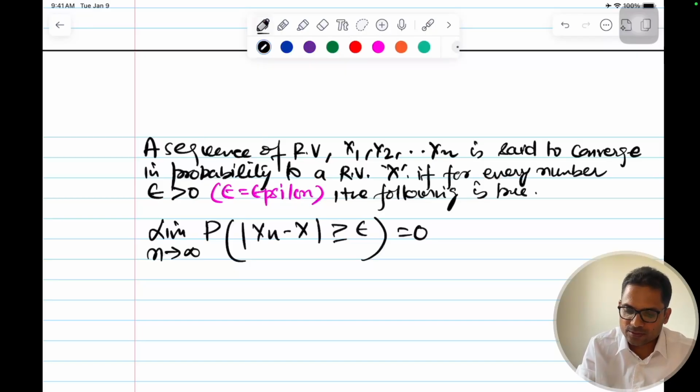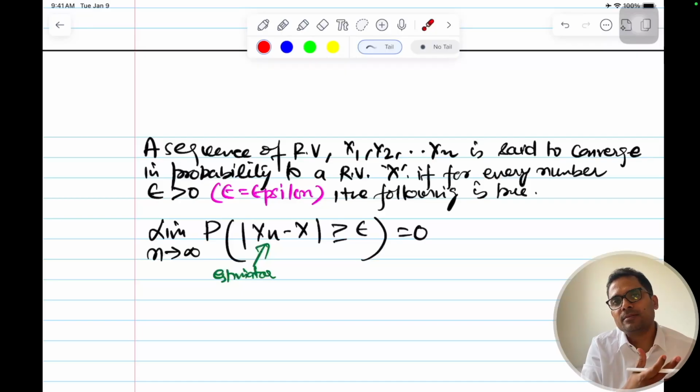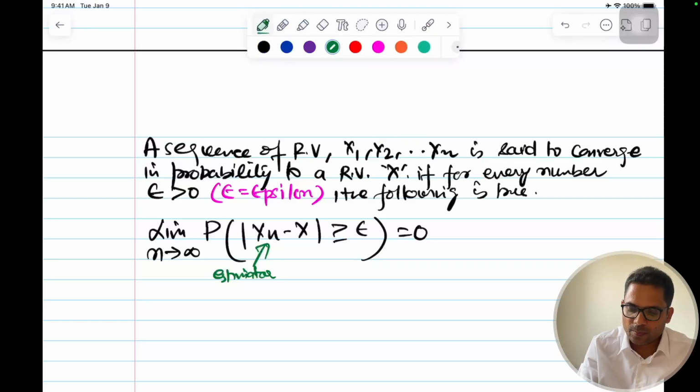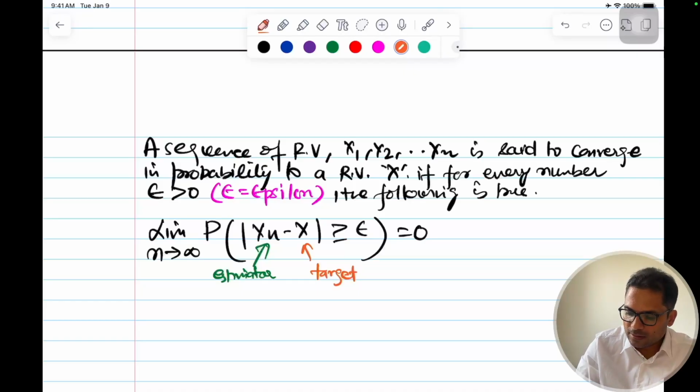Let me write these terms for you. Generally this x of n is called our estimator, with which we try to estimate something. We have a sequence of random variables trying to estimate something, as we were trying to estimate the average height of a city. So this is our estimator, and this other term is generally called the target, or the limiting random variable.